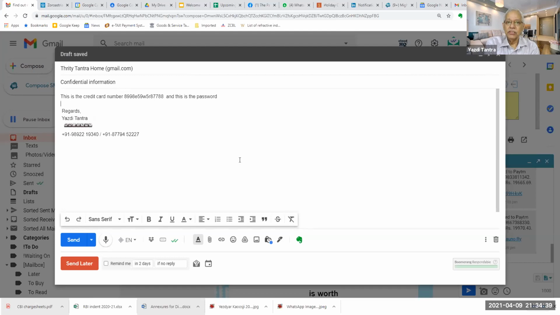Now I don't want this message to lie in the recipient's account for a long time. So Gmail gives me the option to send a confidential mail.